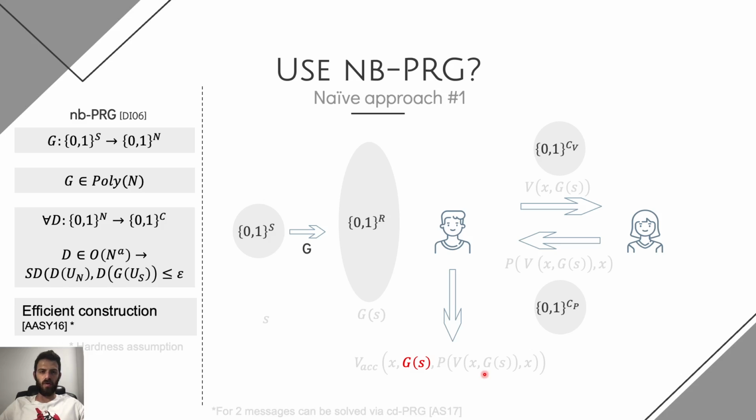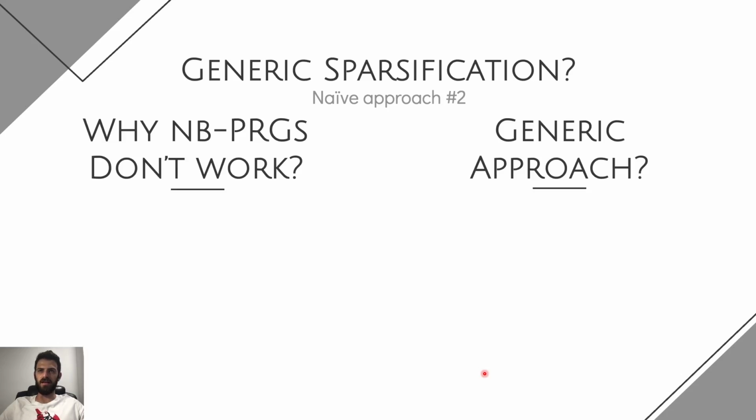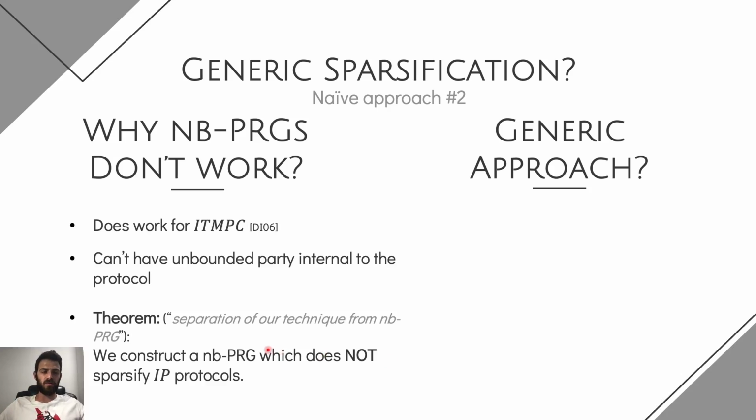So this is one naive approach, and then the intuitive question arises whether we can perform some generic specification in some generic way and try to understand why non-Boolean PRGs actually don't work. What we understand is that the reason non-Boolean PRGs don't work in our setting is that we have an unbounded party that is internal to the protocol, meaning it is part of the interaction.